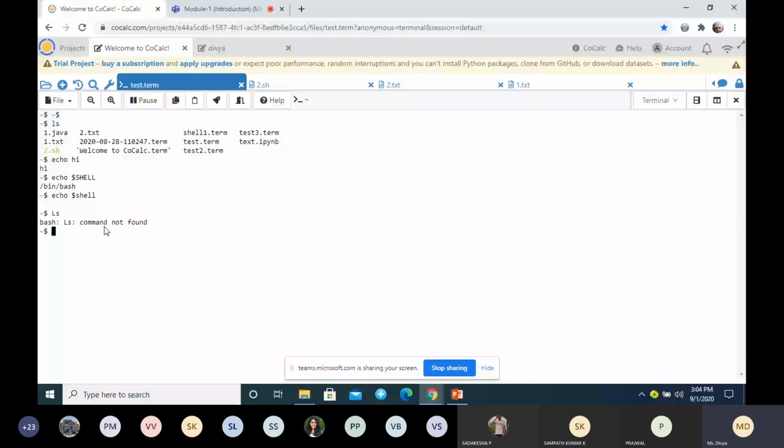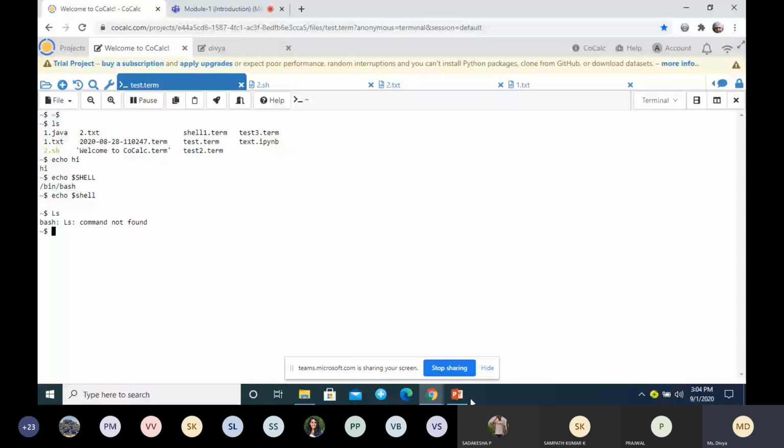So it is showing command not found. One thing you have to remember: whatever command you write in the exam or in the terminal, it is case sensitive. So you have to write in the proper format, either in capital letters or small letters. So these are the different shells we have.